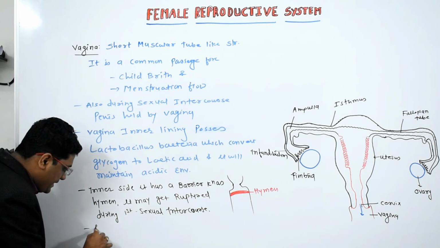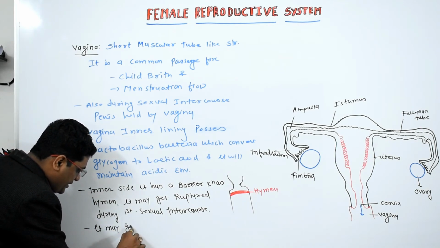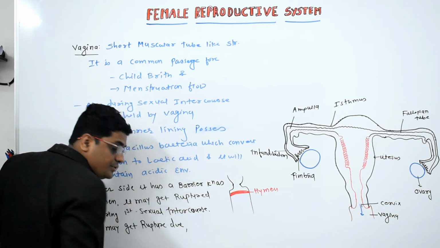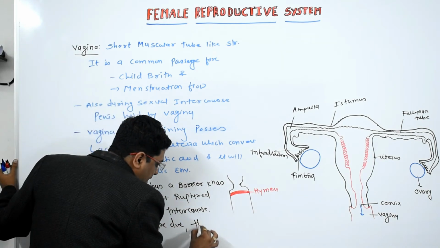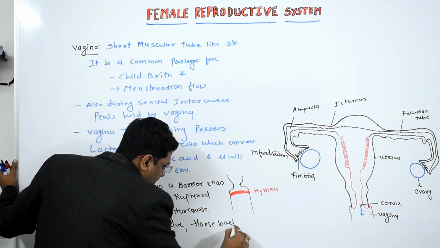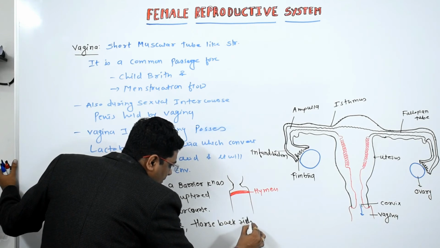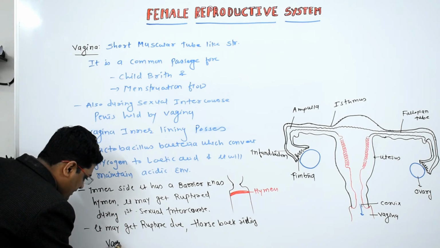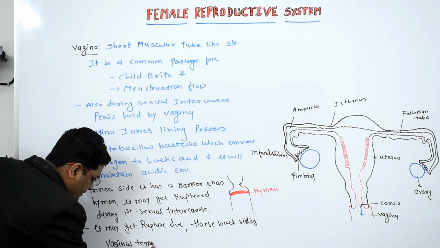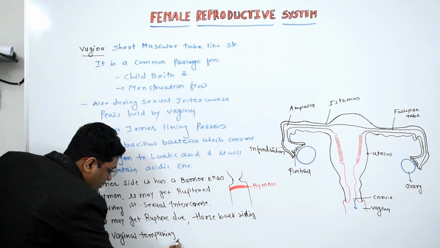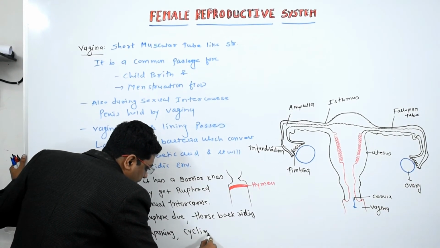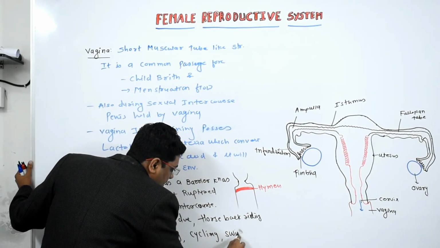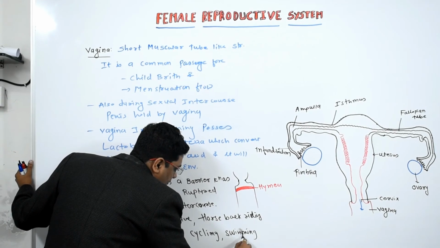It may get ruptured due to horseback riding, vaginal tamponing, cycling, swimming, and exercise.